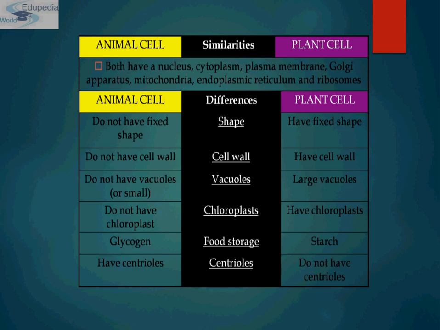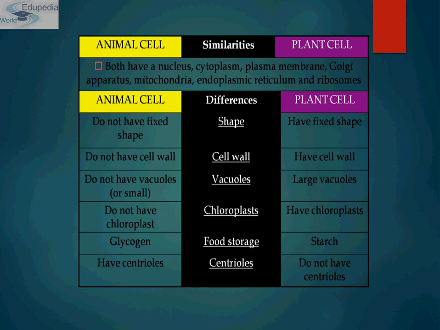Animal cells don't have a cell wall, and that's why they don't have a fixed shape, and on the contrary, plant cells have a cell wall. Vacuole: animal cells do not have a vacuole, or they may have a very small vacuole, whereas plant cells have a very large vacuole.